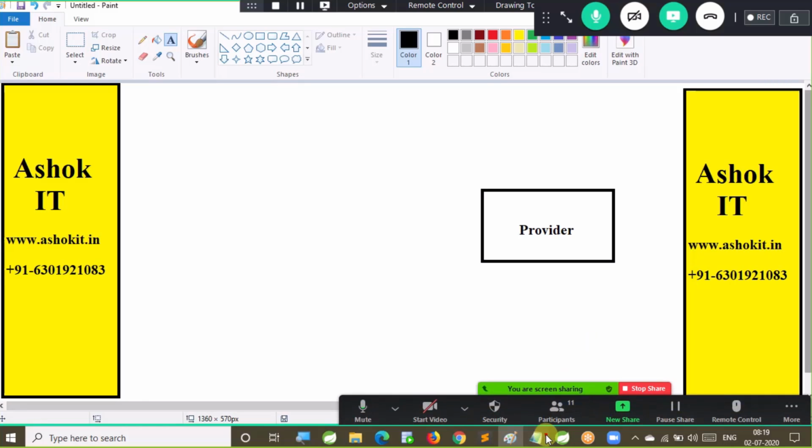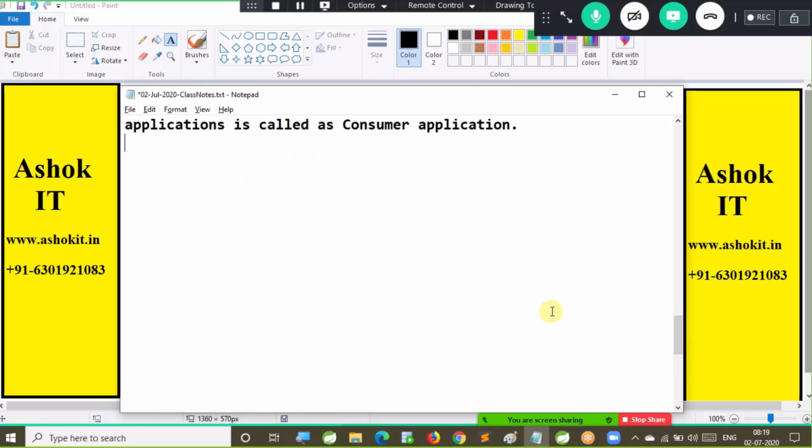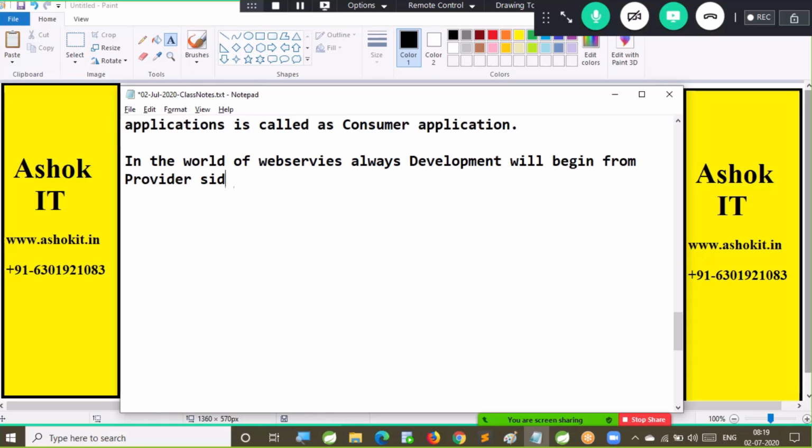In the world of web services, development will always begin from the provider side.